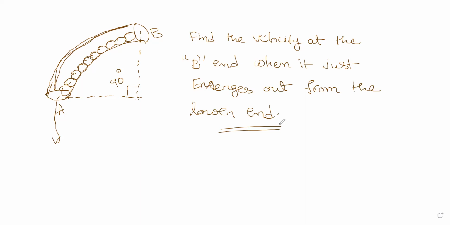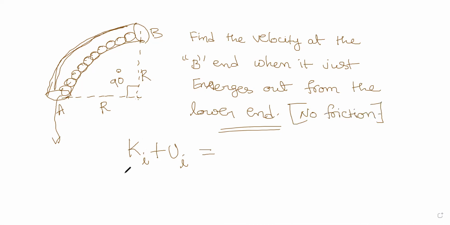It's the same funda, it's the same. So how do we do that? K initial plus U initial is equal to, of course, consider the situation that there is no friction at all. So K initial plus U initial is equal to K final plus U final. This is what you have.